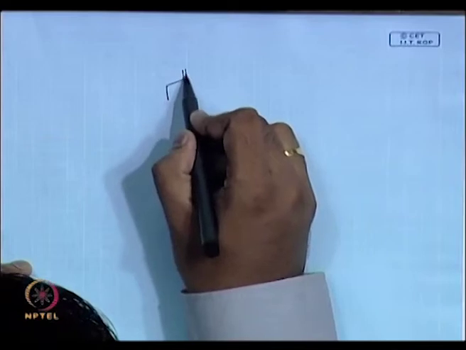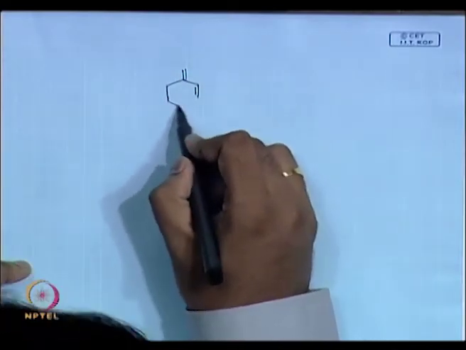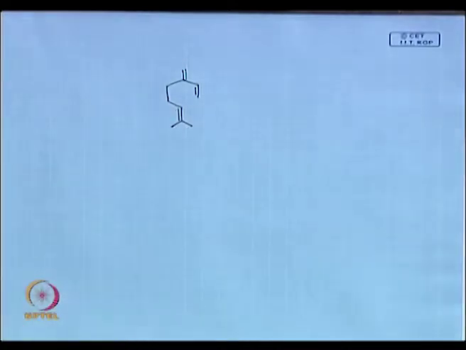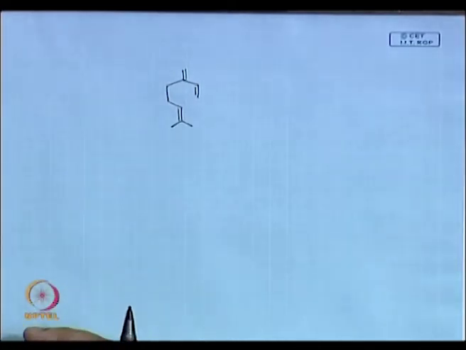Now, for example, I take a system like this, same system. Now what happens? Do you think any 1,5 addition is formed here?